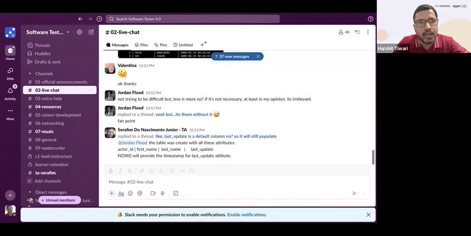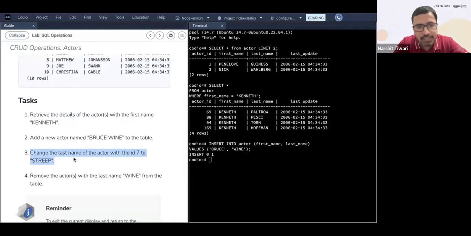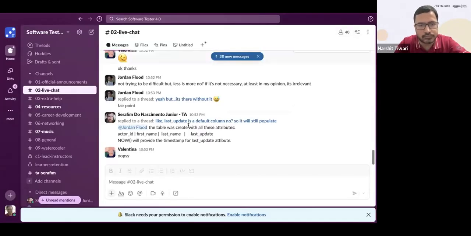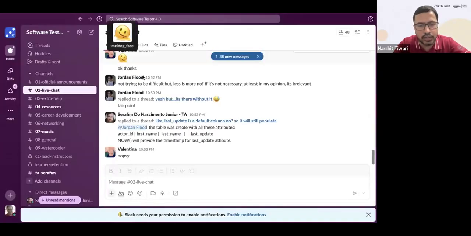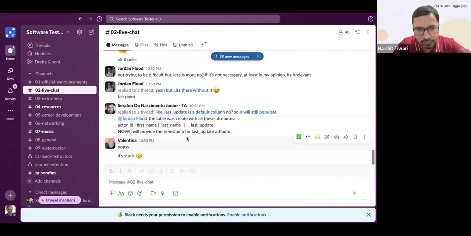All right. Do the third one: change the last name of the actor with ID 7 to Streep. Valentina had already done that, but others, do this one. Valentina says oopsie. Valentina, you can go to the fourth one: remove the actors with the last name Vine from the table. Try it in your Codio and post it here when we move to that.